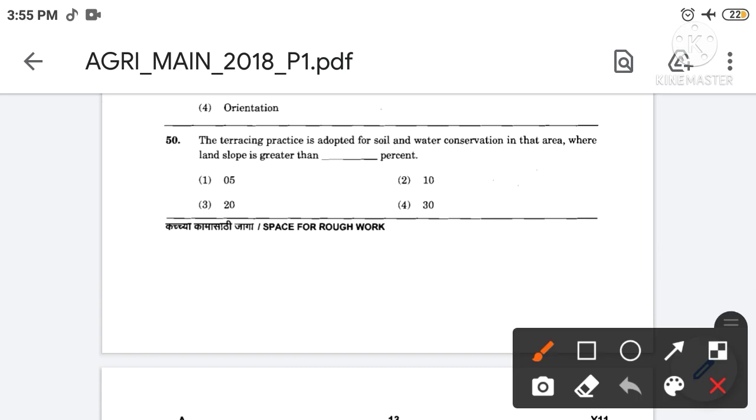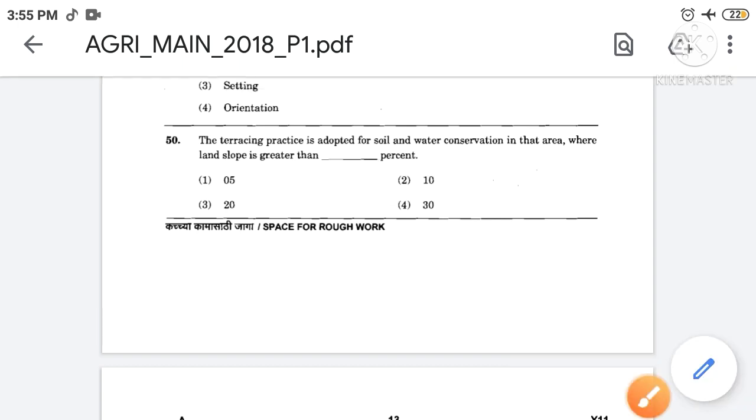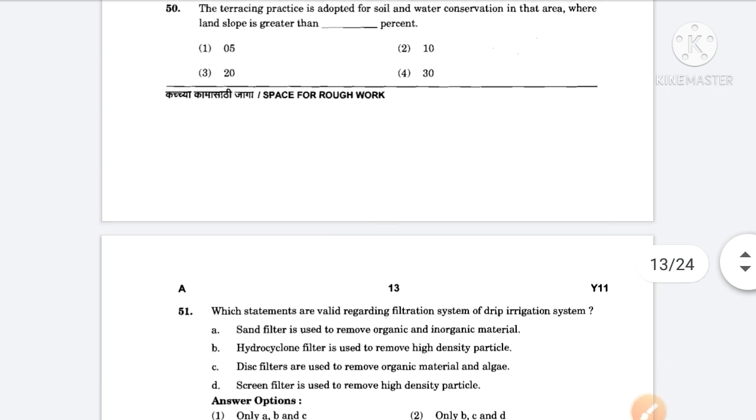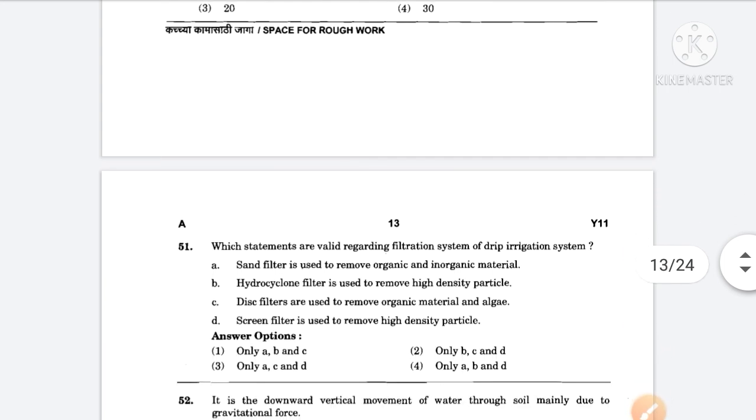The terracing practice is adopted for soil and water conservation in that area where land slope is greater than filling the blanks percent. The correct answer is option number 2. So the terracing practice is adopted for soil and water conservation in that area where land slope is greater than 10%. We just completed the first 50 questions of 2018 Agri MPC Mains Question Paper 1.